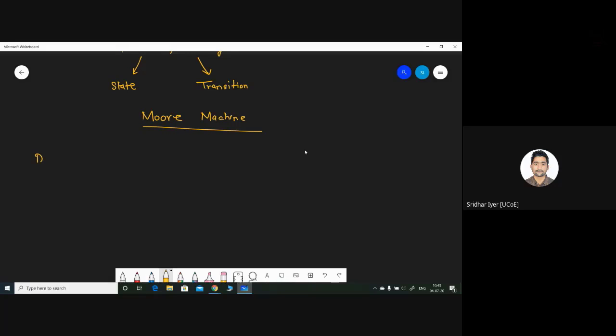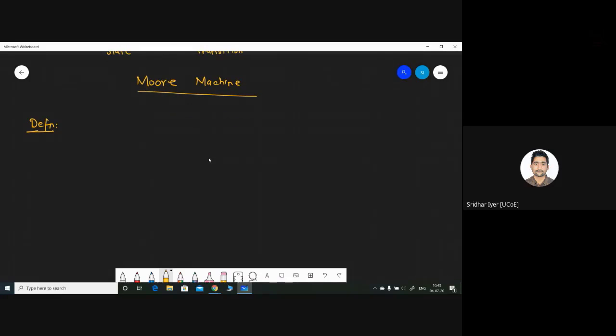Okay, so basically write down this definition along with me. A Moore machine is basically a finite automata with no final states. Okay, kindly underline that, with no final states, and produces the output sequence for the given input sequence.